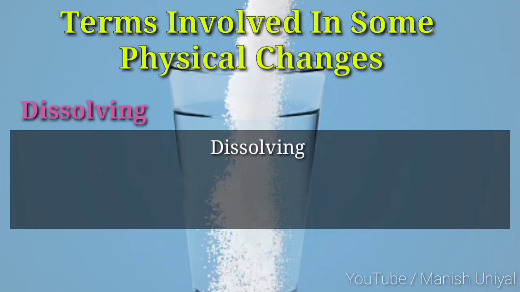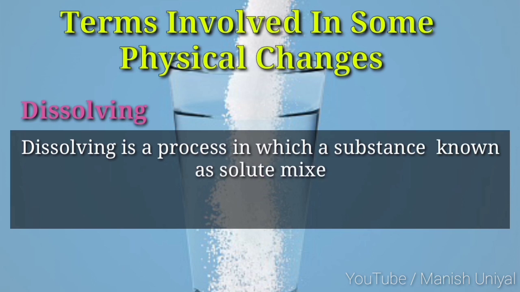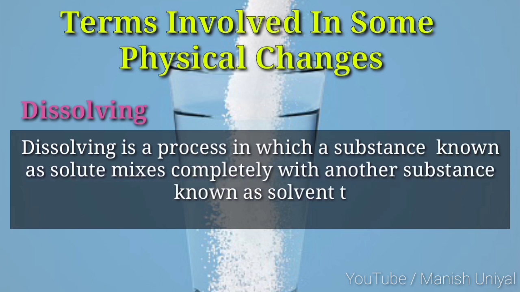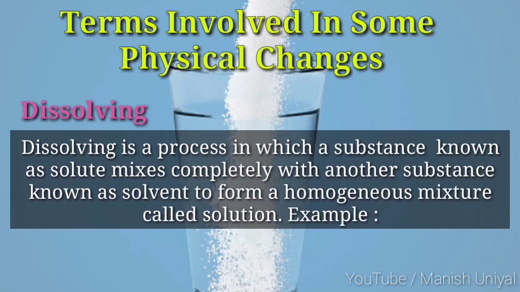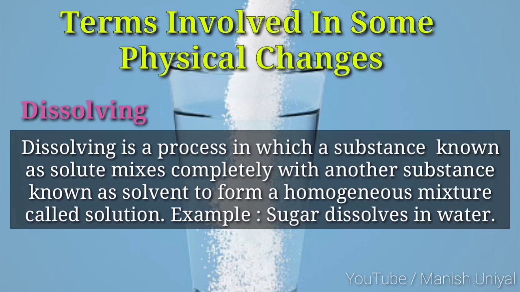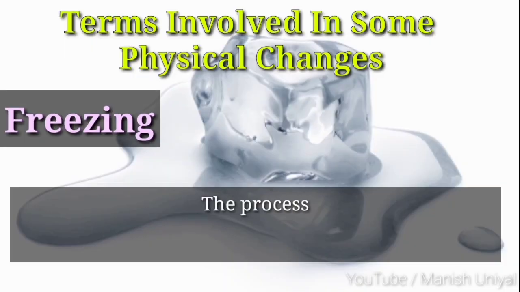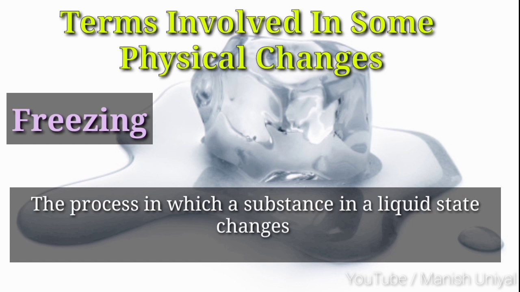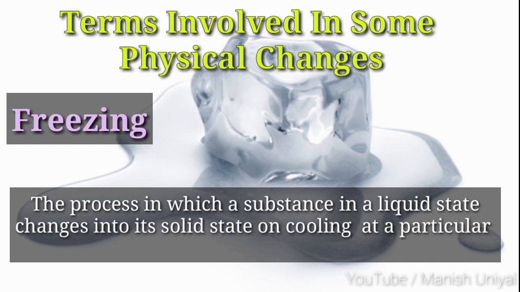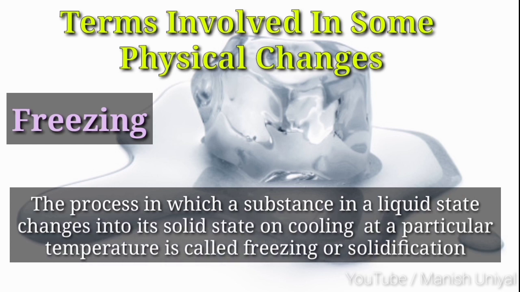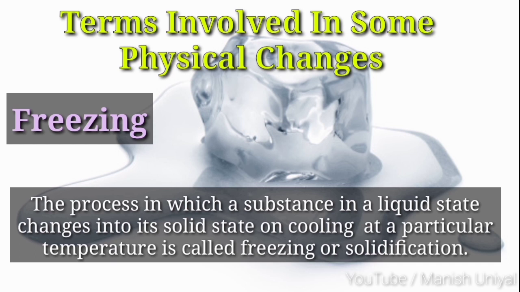Dissolving. Dissolving is the process in which a substance known as solute mixed completely with another substance known as solvent to form a homogeneous mixture called solution. For example, sugar dissolved in water. Freezing. The process in which a substance in a liquid state changes into solid state on cooling at a particular temperature is called freezing or solidification.